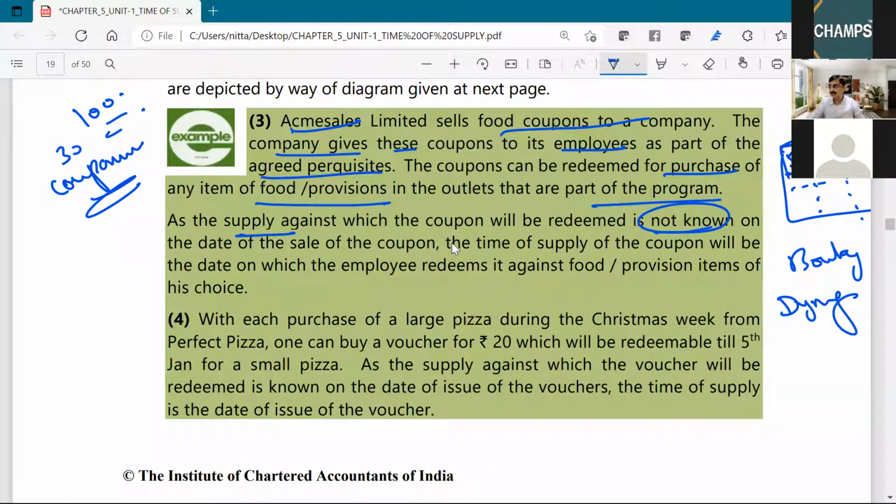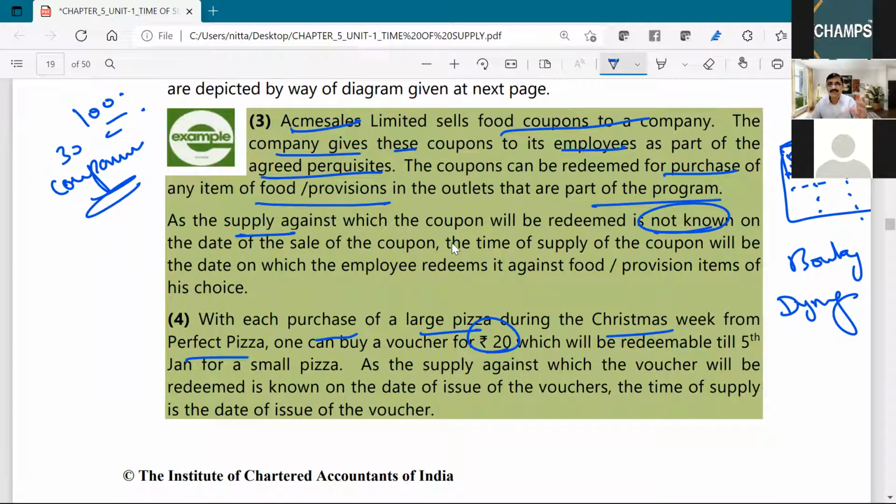Let's check another example, where with each purchase of a large pizza during Christmas from Perfect Pizza, with 20 rupees I can buy a voucher. That is how they will induce you. They are getting 20 rupees now and they are making you come to their shop one more time. You went in for a pizza, knowingly or unknowingly, one day to that shop.